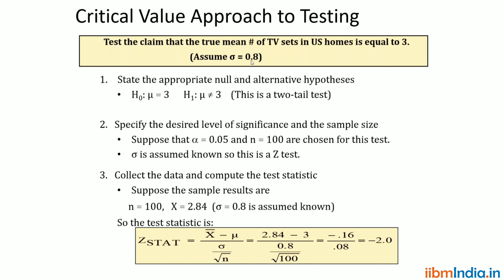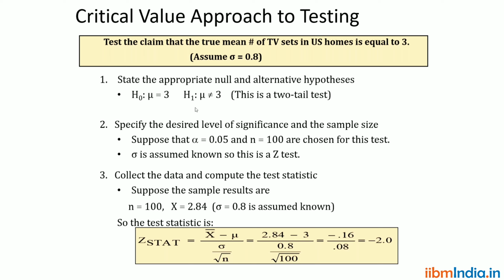Assume sigma equal to 0.8. Here the null hypothesis is mu equal to 3. The alternative hypothesis is mu is not equal to 3. So we framed the null and alternative hypothesis.